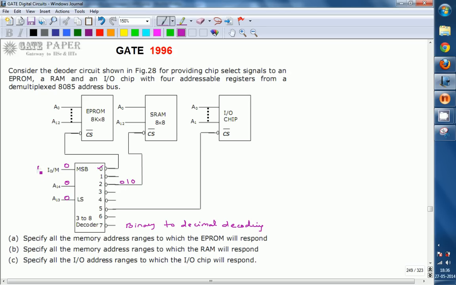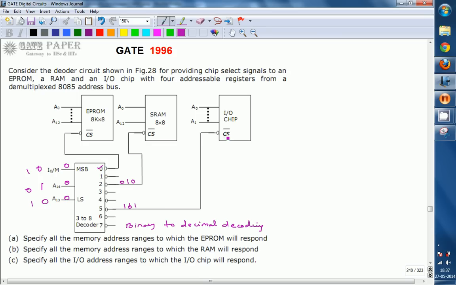If you give 0 1 0, then the second line is enabled and all other lines are disabled. That second line is connected to the chip select of SRAM, so SRAM will be selected. Similarly, for the fifth line, 1 0 1 is the binary equivalent of 5. If you give 1 0 1 at the input side, then the fifth line is selected, which enables this I/O chip. That is the meaning.